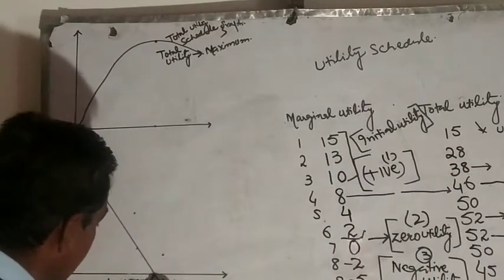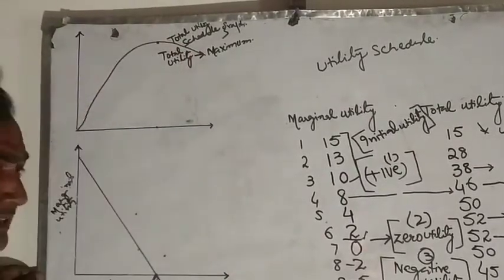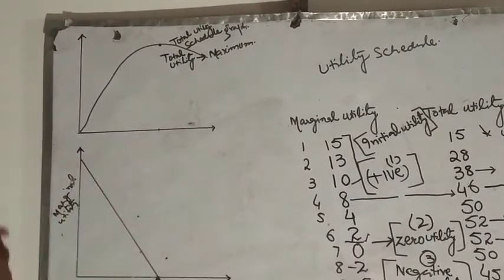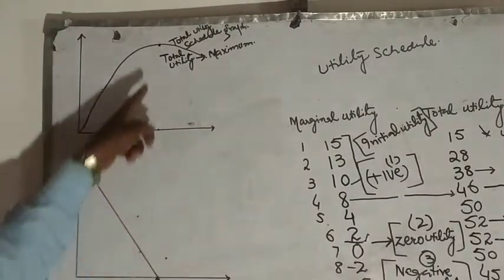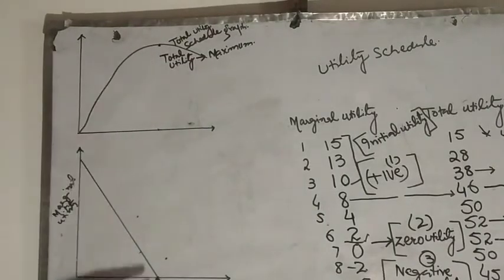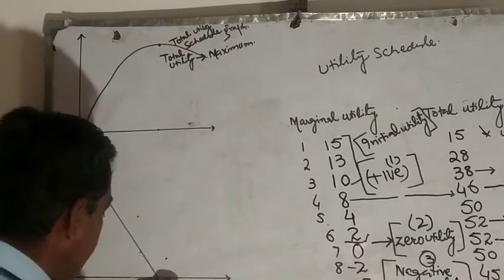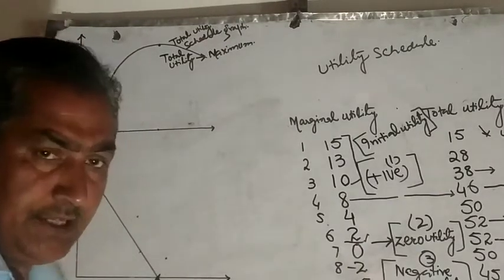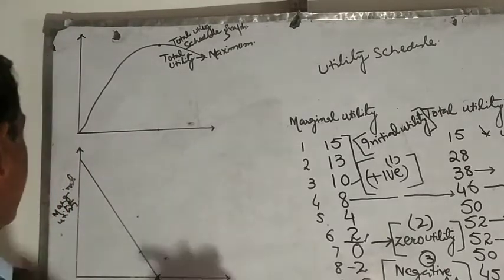Here is the value when our total utility is maximum. On the basis of the relationship we have seen, when our total utility is maximum, marginal utility tends to become zero.